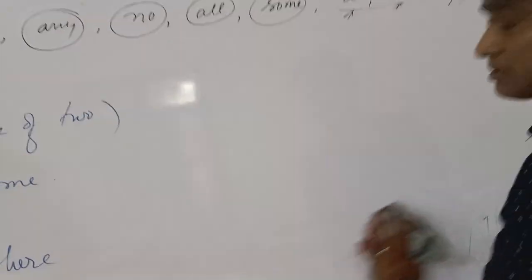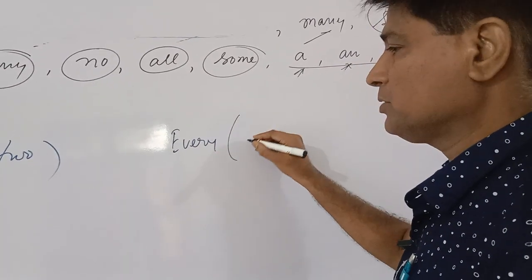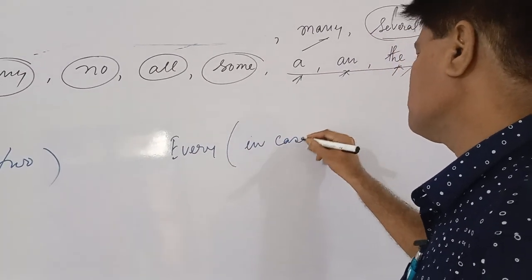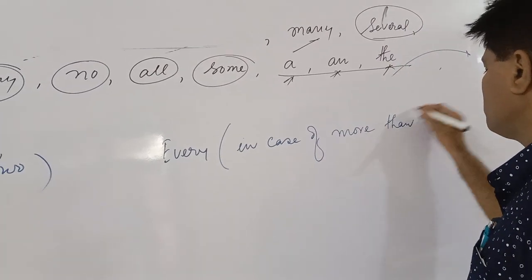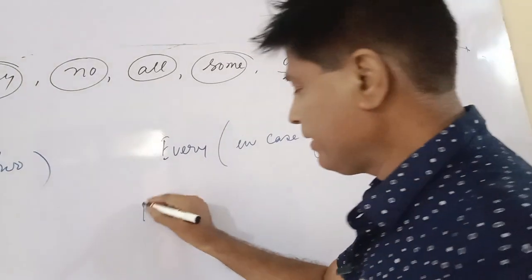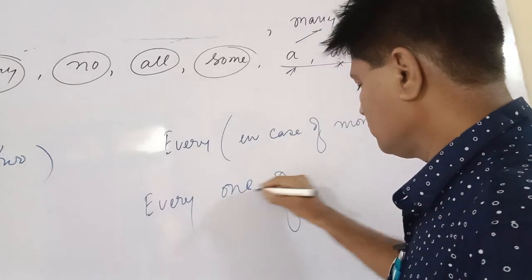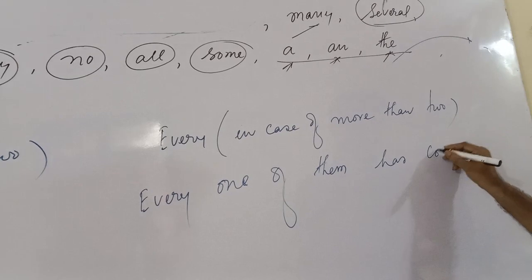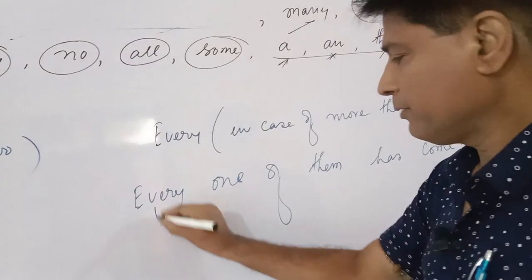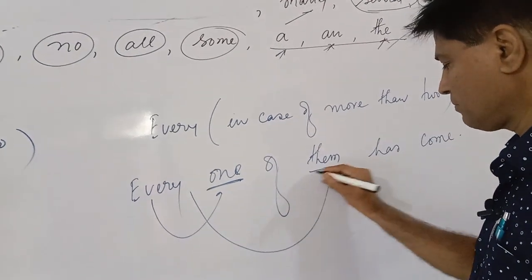Well friends, let us learn every. Every is used in case of more than two. Every one of them has come. With every one you are using at the same time another pronoun, the personal pronoun them.